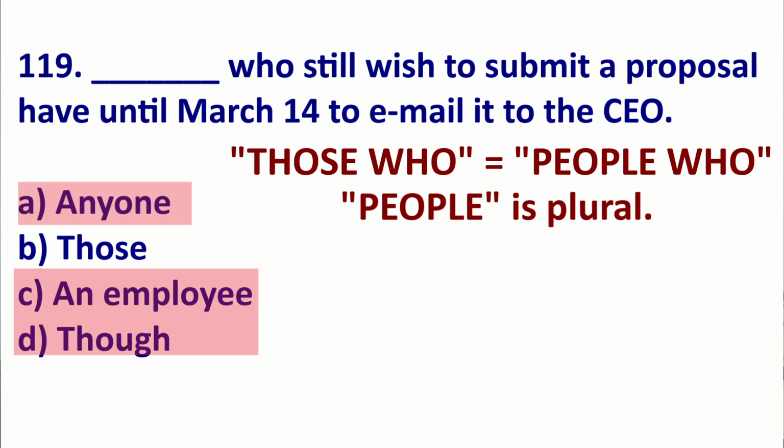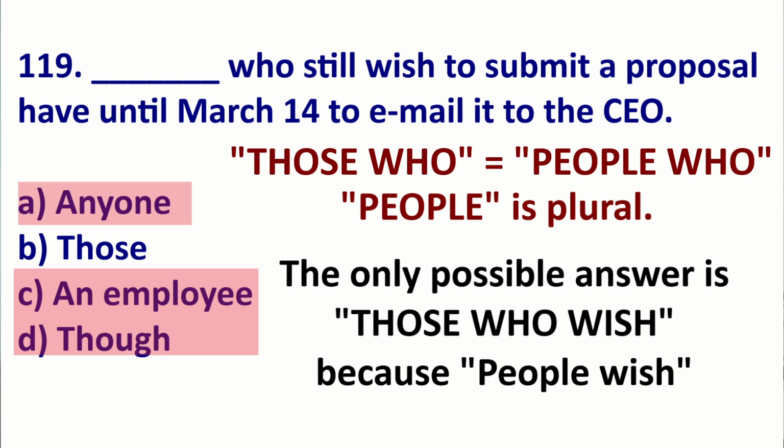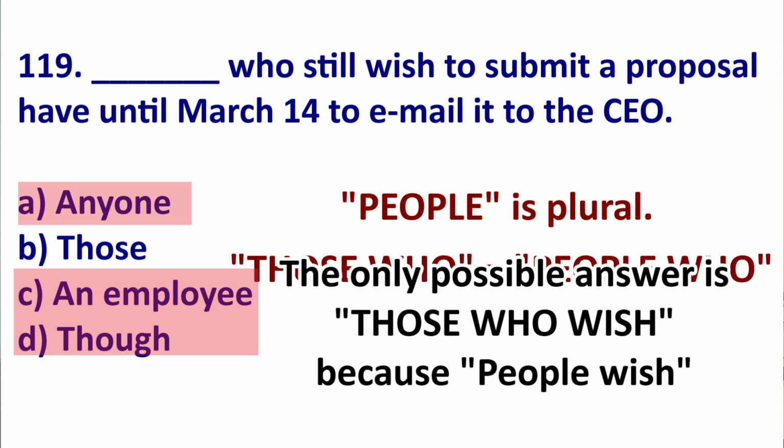The only answer is those who wish, which is people who wish. Who equals people. People is plural. We are saying they. We don't say they wishes, we say they wish. So when you see those who, remember, those is considered plural. So you need the correct verb form.